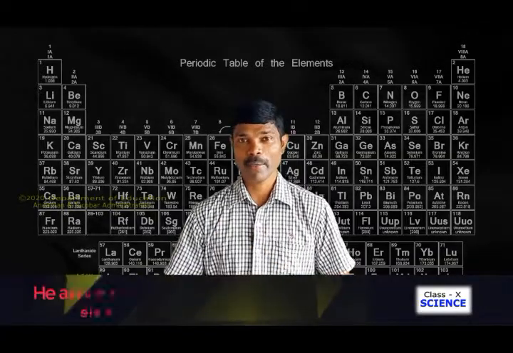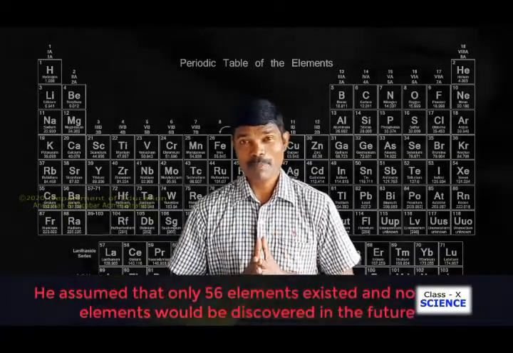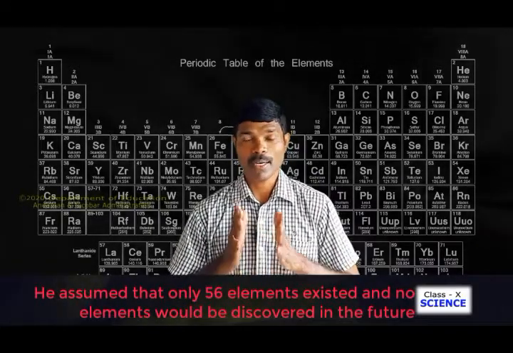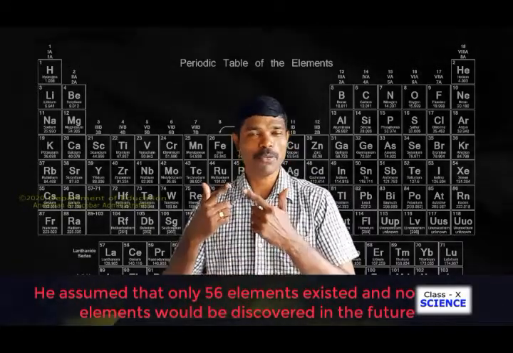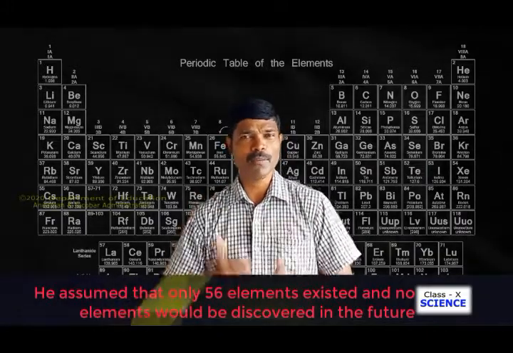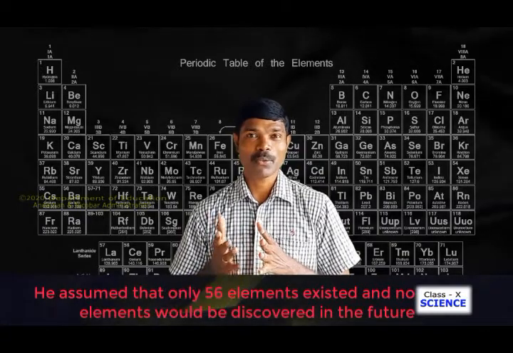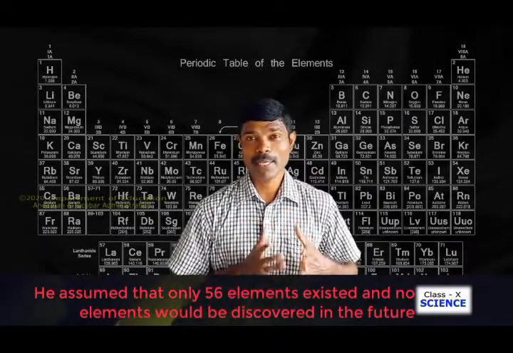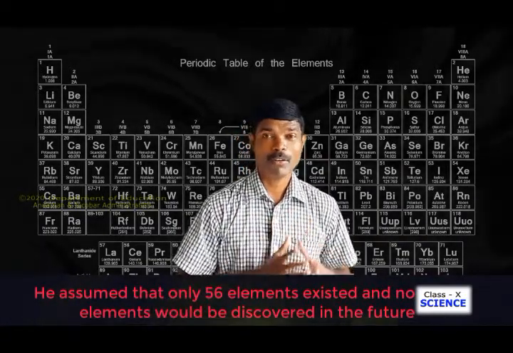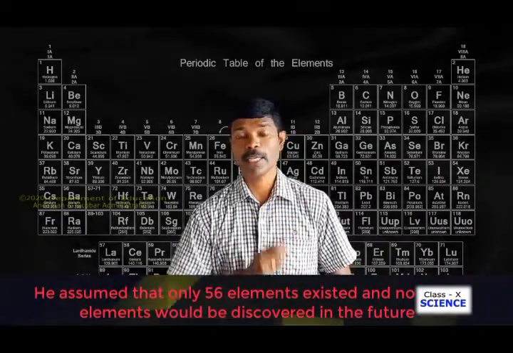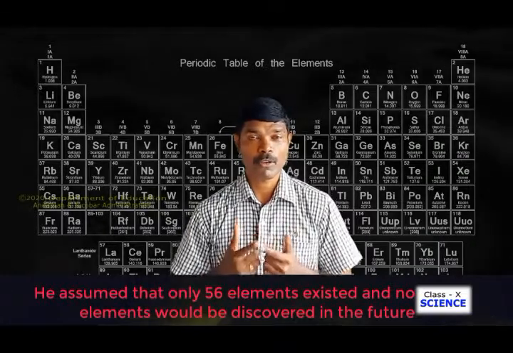The second drawback was that he strongly believed that in nature only 56 elements exist, but later on more and more elements were discovered. Those elements could not be accommodated in his table of classification. So this was the second drawback of Newlands' law of octaves.